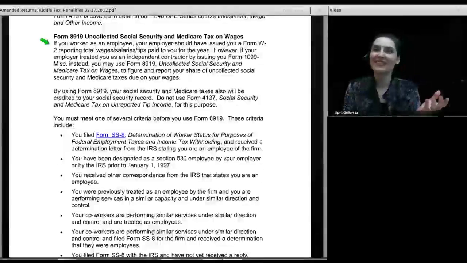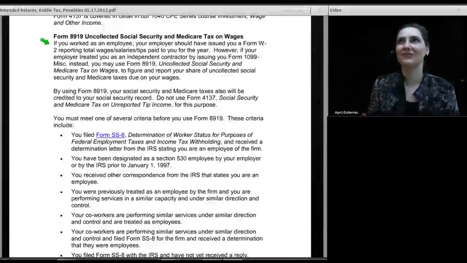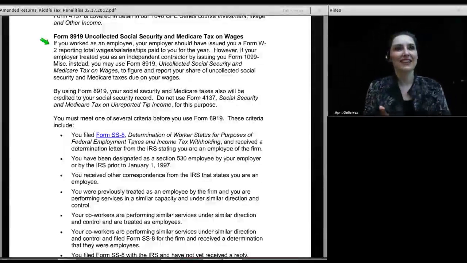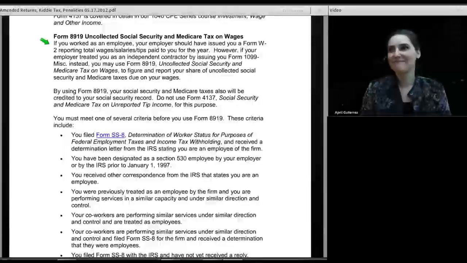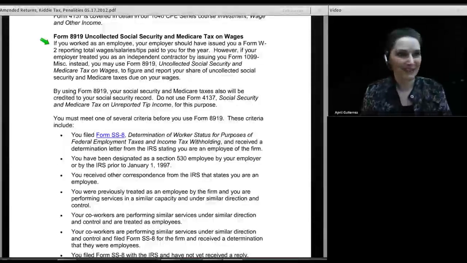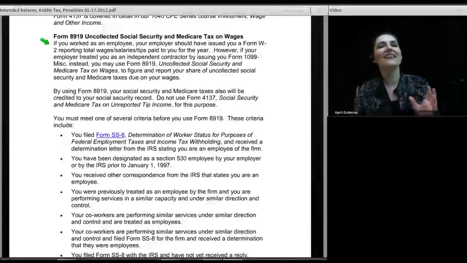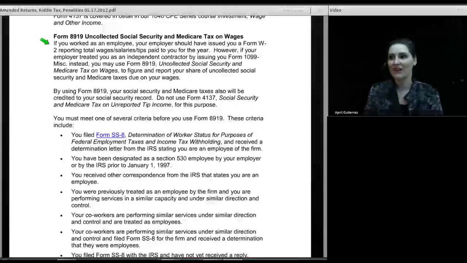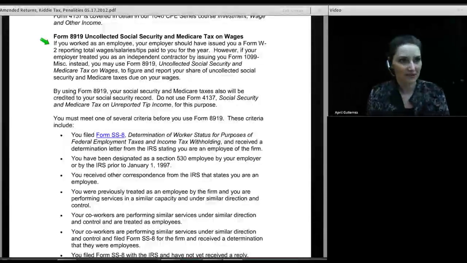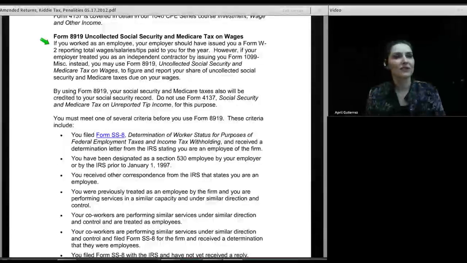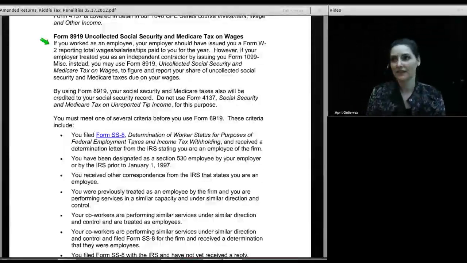And then you could say, well, it depends on the facts and circumstances. Isn't there something that says if it looks like a duck, quacks like a duck, moves like a duck, waddles like a duck, it's probably a duck, right? So that's how they establish whether or not you have an employee. If they behave like an employee, they do things the way an employee does, there's control of the employee by the employer, then they're probably an employee, regardless of what the employee and the employer between them agreed upon.